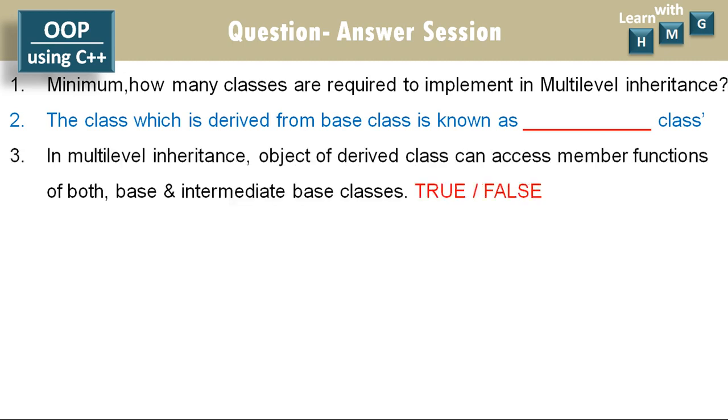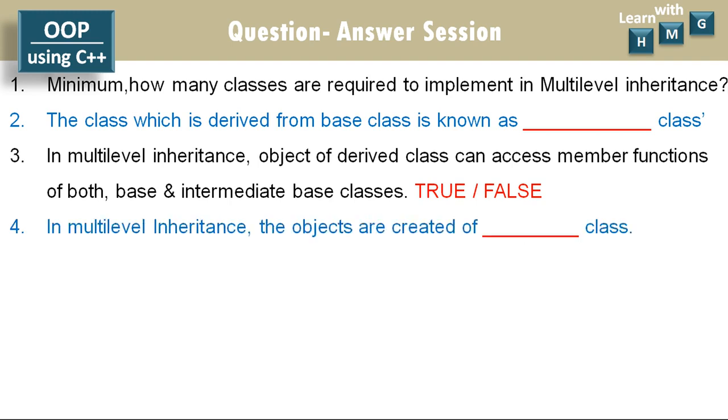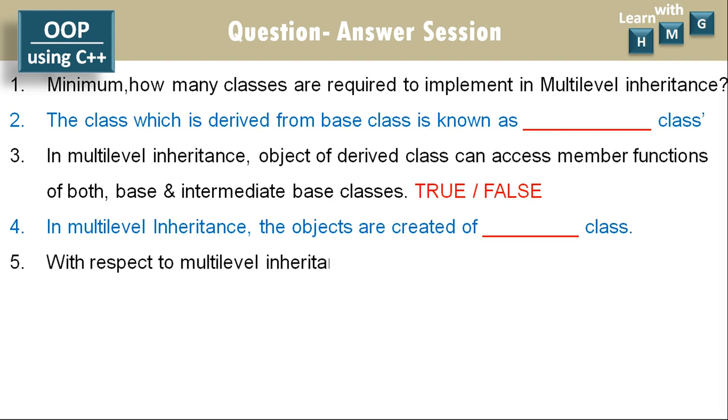Question number 3: in multi-level inheritance, the object of the derived class can access member functions of both base and intermediate base classes. Whether this statement is true or false. Fourth question: in multi-level inheritance, the objects are created of dash dash class. So which class is used to create the object? That is, you have to give the name.